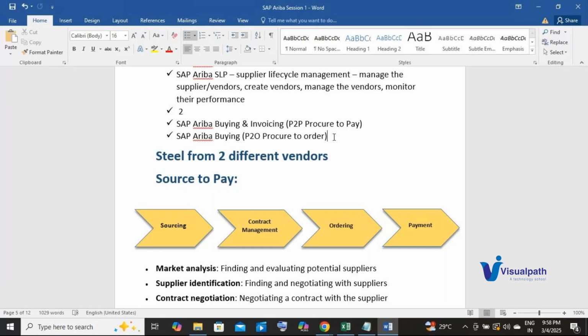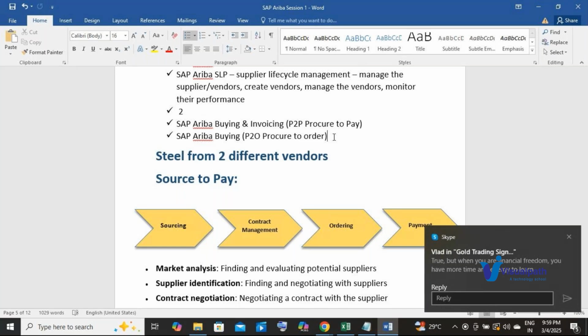Now, on what factor is that order for steel going to depend? On your sales, right? You need to be able to forecast your sales: in the next quarter I'm going to sell this many cars, and to manufacture these many cars, I need this much steel. This is all forecasting, right? Agree with me? Yes.